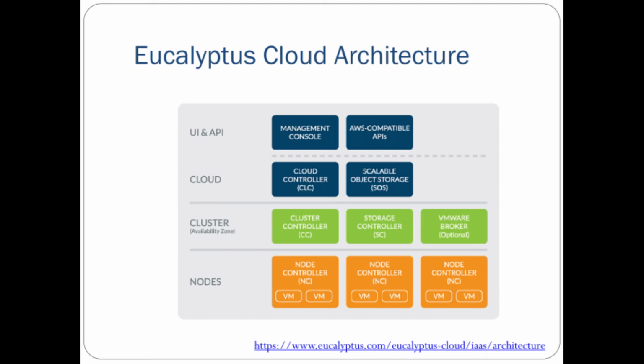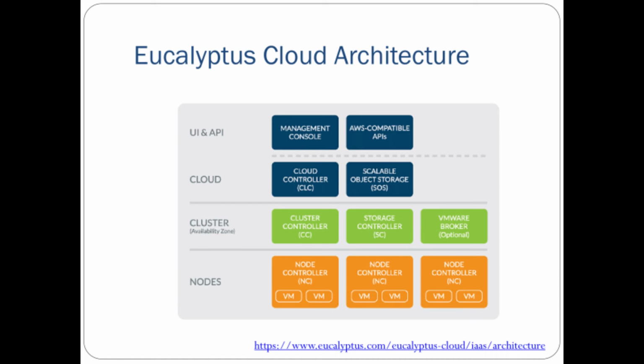Then Walrus: what it does is basically provide a simple storage service, equivalent to Amazon's S3 simple storage service, and Walrus helps to put and get files on storage.